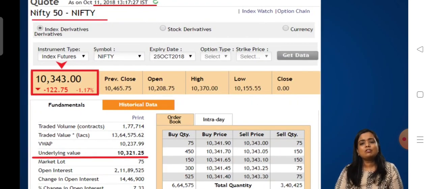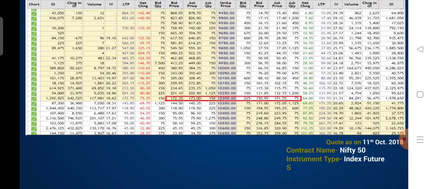Say on 11th of October 2018, we can see here that Nifty spot was trading at 10,321 and Nifty futures is trading at 10,343. As we can see here, the 10,300 call option and put option, both at the money options, are trading at 173 and 151 respectively. And all the contracts belong to the same expiry.